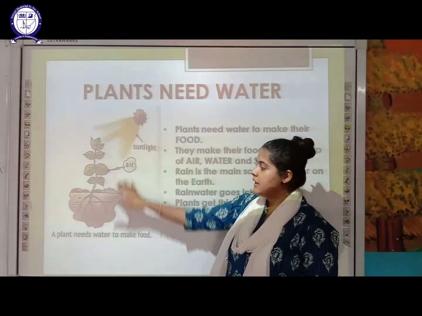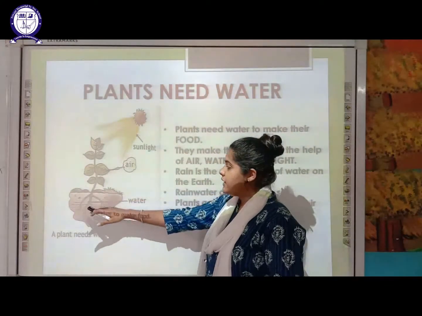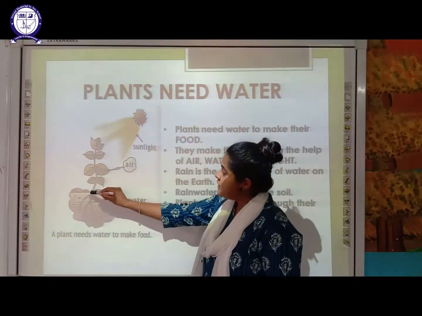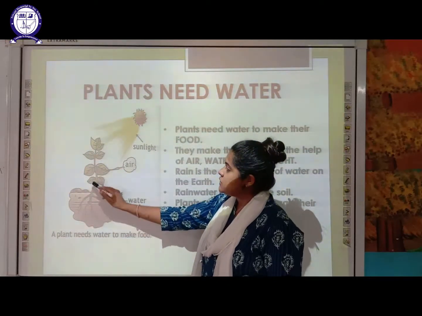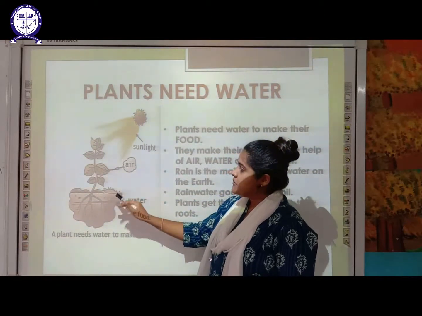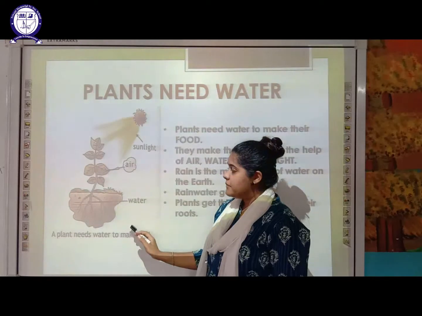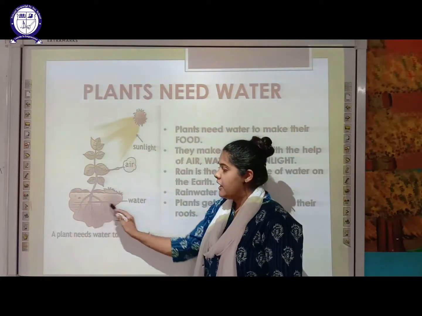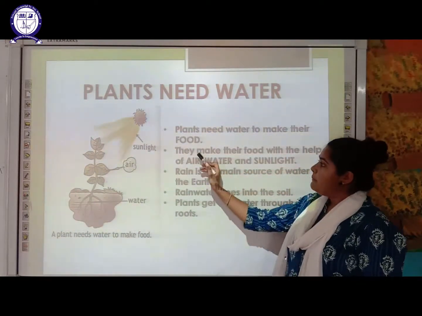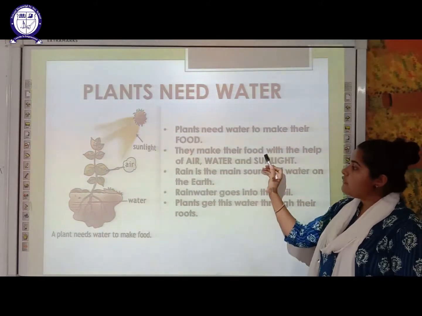As you can see here in the diagram, this is the root part which is under the soil. This is the root part of the plant. Then this is the shoot part. It consists of leaves and stems, and the plant will absorb the air as well as sunlight from the leaves part, and it will absorb the water from the soil with the help of the root. So plants need air, water as well as sunlight to make their food.